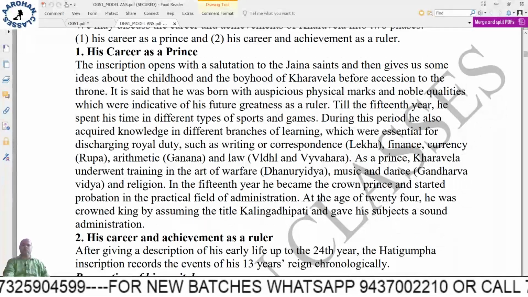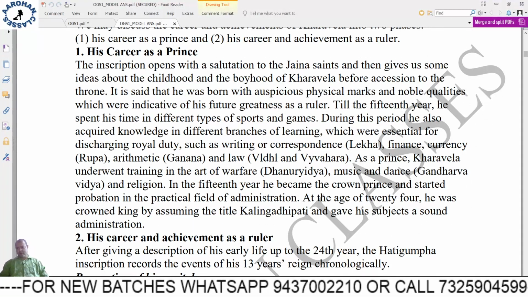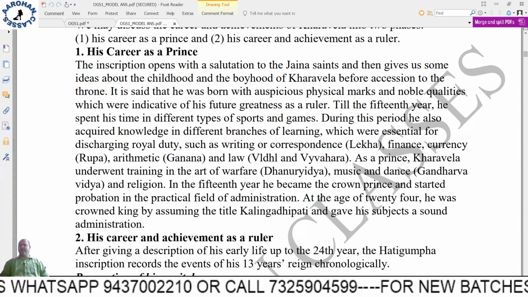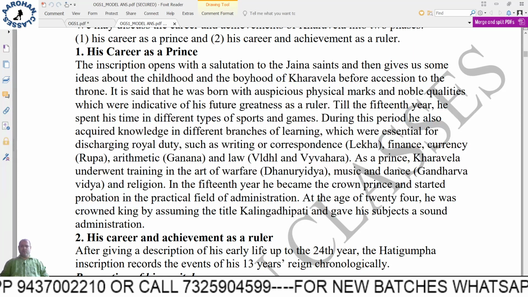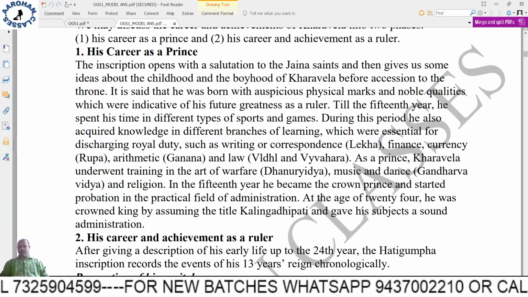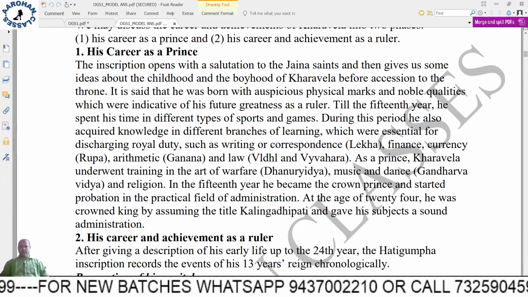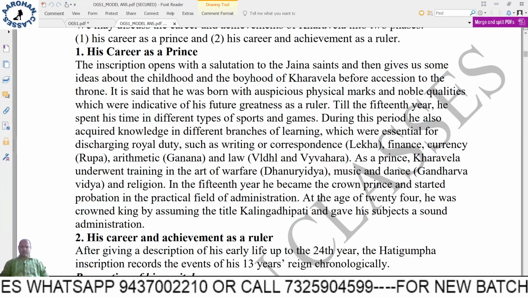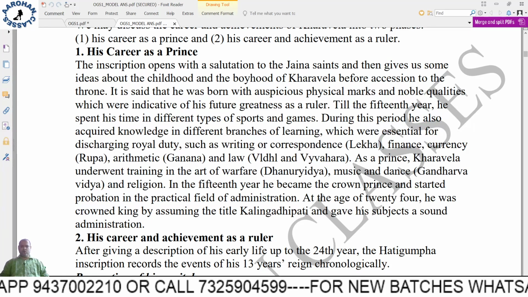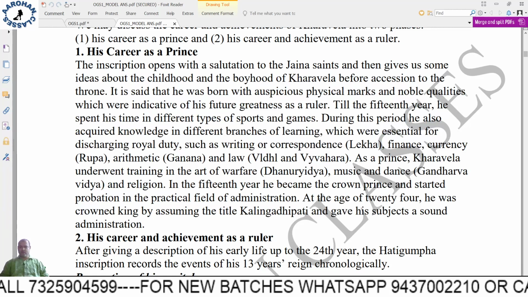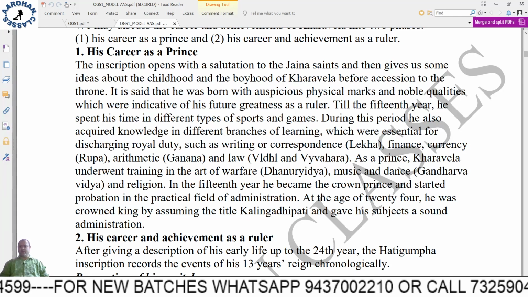In 2 different parts you can see: one, his career as a prince, and two, his career and achievements as a ruler. All the details we are getting from the Hathigumpha inscription. Some details are there about the childhood of Kharavela. It is said that he was born with auspicious physical marks and noble qualities which were indicative of his future greatness as a ruler.